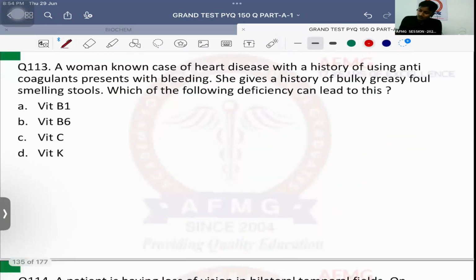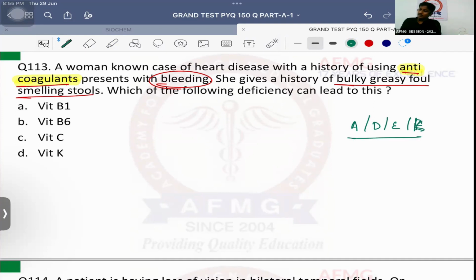Question number 113. A woman who is a known case of heart disease with history of using anticoagulants presents with bleeding now. She gives history of bulky, greasy, foul-smelling stools. Which of the following deficiency can lead to this? So as she has been using anticoagulants, usually the oral drug which is oral warfarin, and it is antagonist of vitamin K usually. Definitely the patient will develop deficiency of vitamin K. And I hope all of you are quite aware A, D, E and K are fat soluble vitamins. So definitely the patient will have fat malabsorption also. Due to that, all that fat is excreted out in those stools.